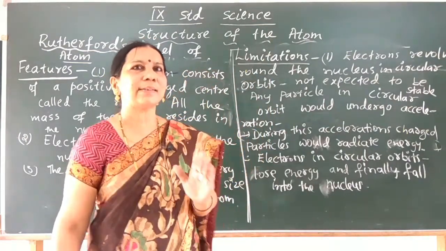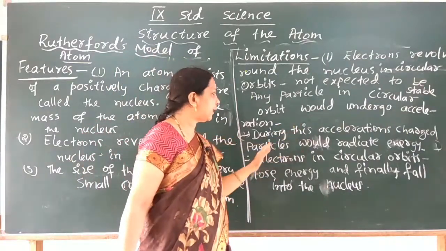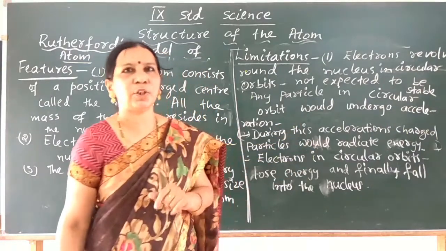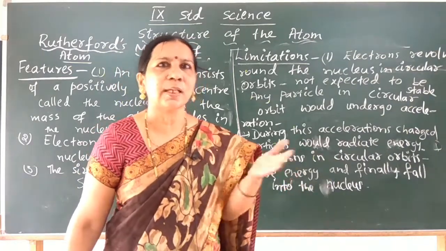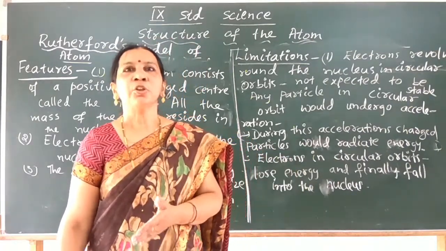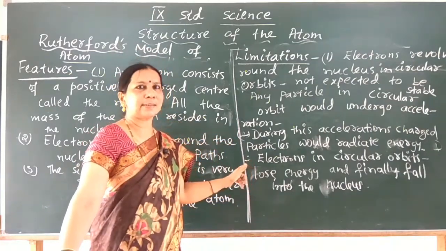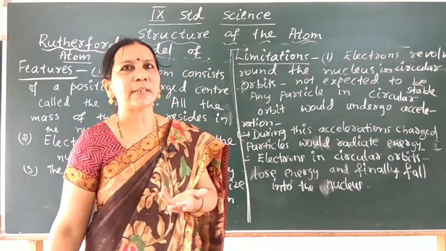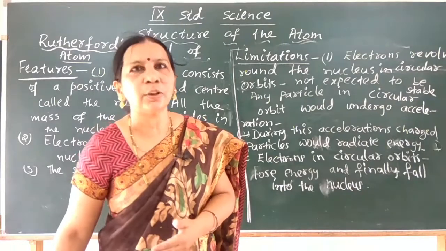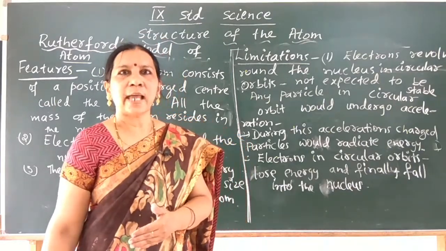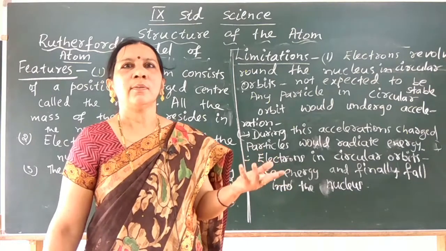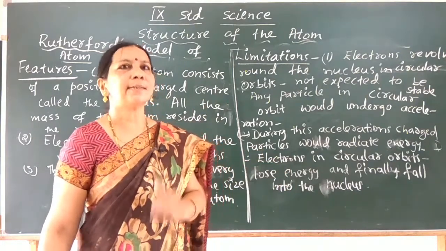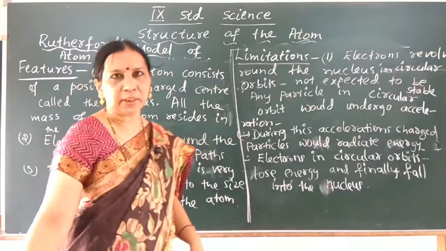So during their acceleration, charged particles would radiate energy. After radiating energy, they may lose energy and finally fall into the nucleus, so that the atom becomes highly unstable. It is not at all that the atom is highly stable. So these are the limitations.